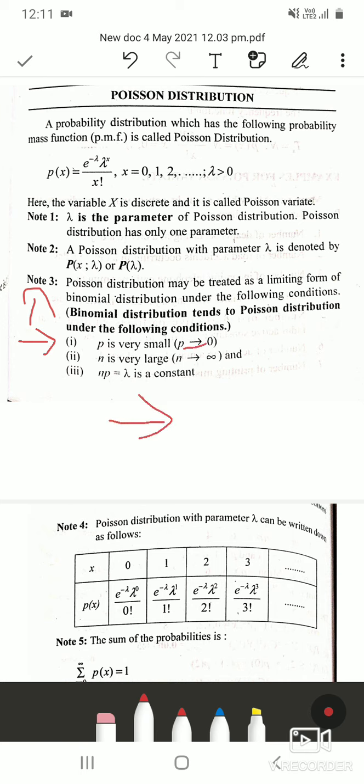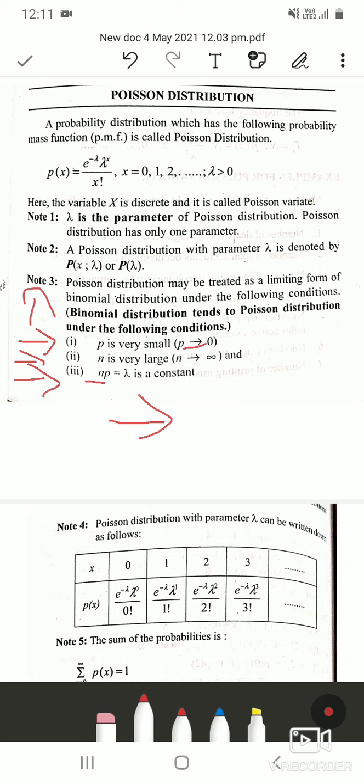This arrow mark is said as tends to, mathematically. The second condition is n is very large such that n tends to infinity, and n into p is equal to lambda, a constant.